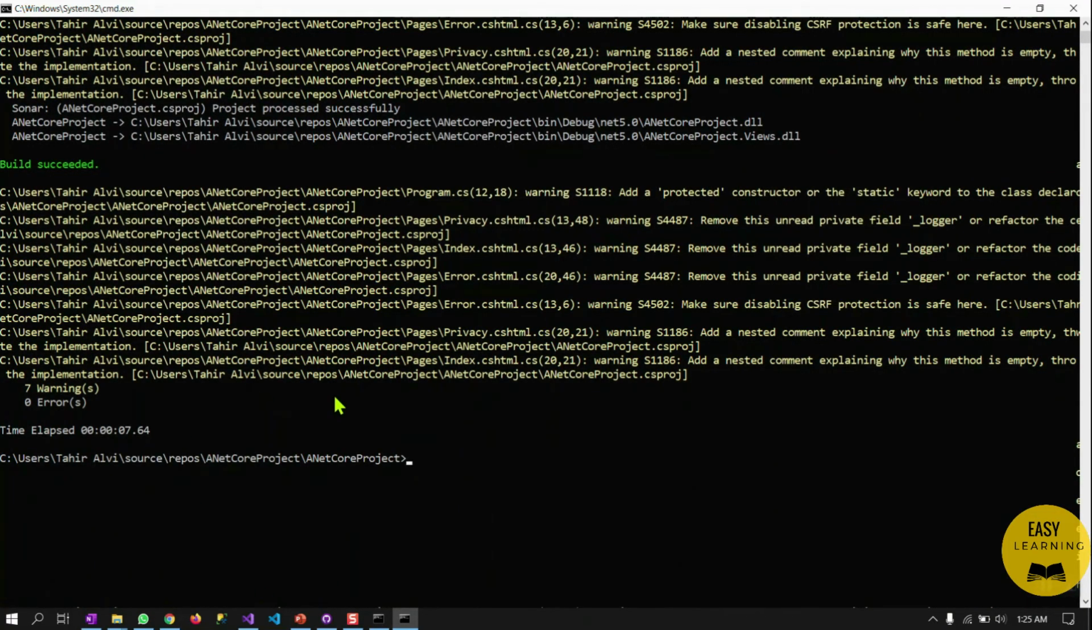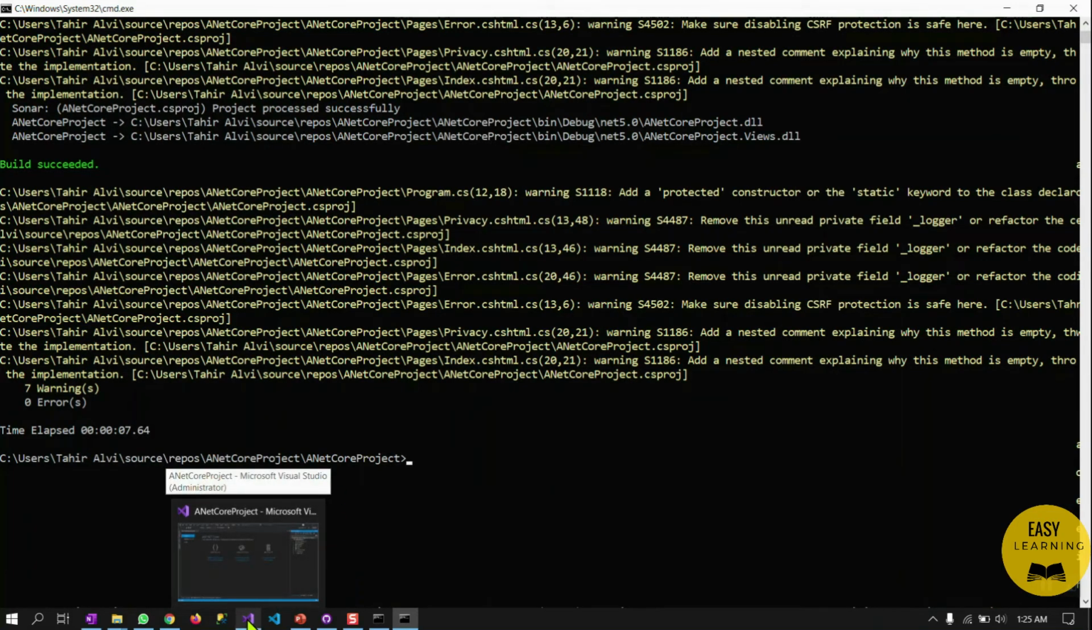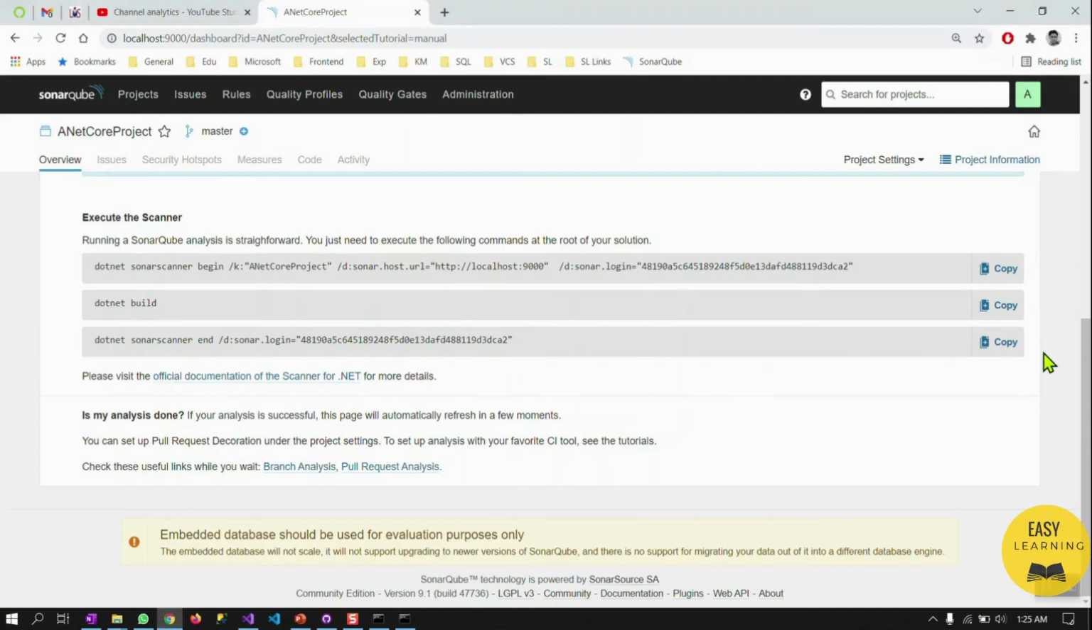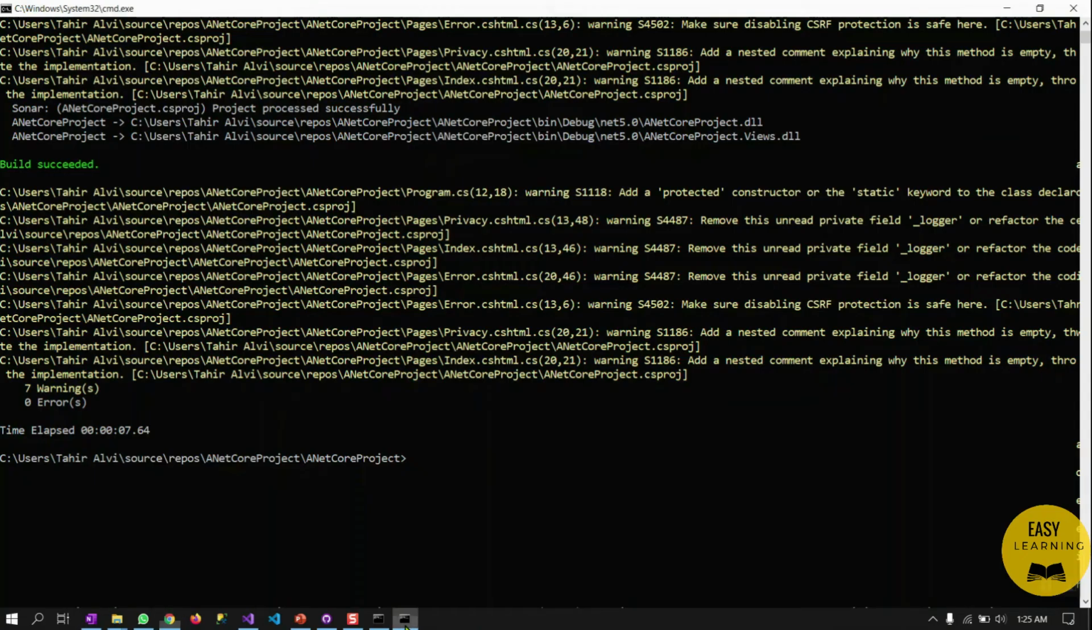And before running the command against the project in the command line, make sure that you have properly built the project in Visual Studio. Okay, let's go to the last command, which says Sonar Scanner should generate the code quality and code coverage report for this project. So hit enter.